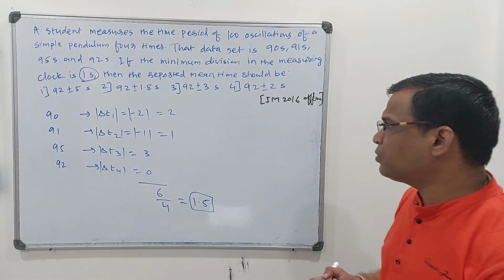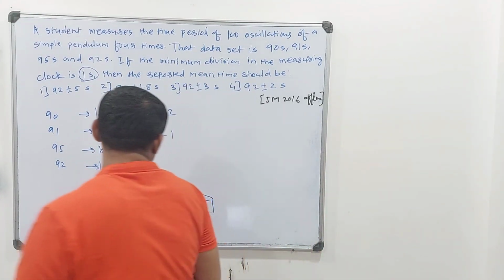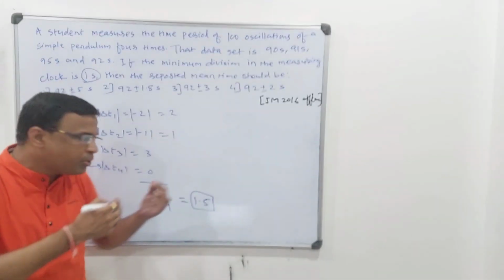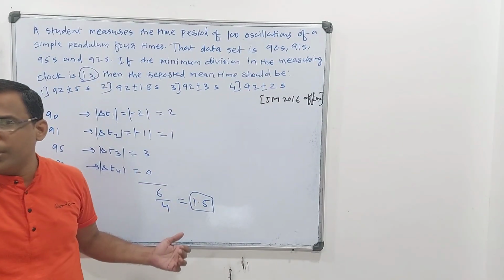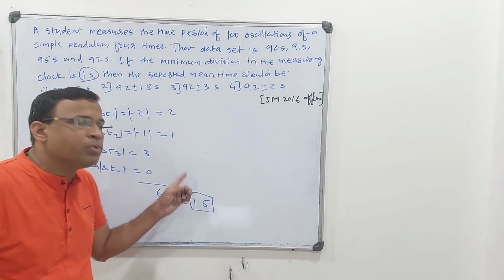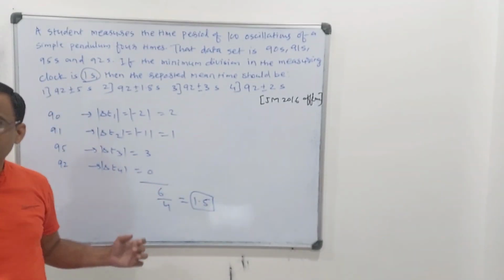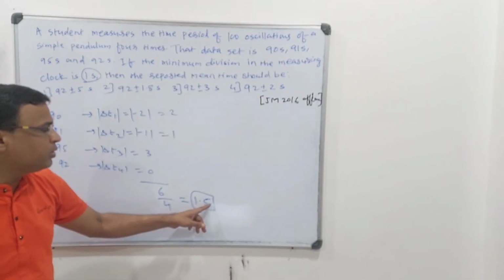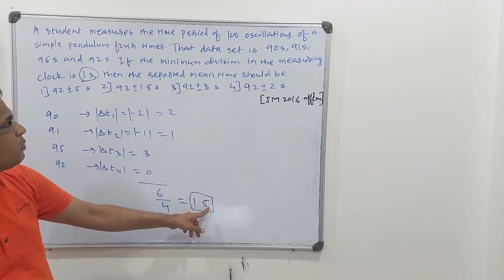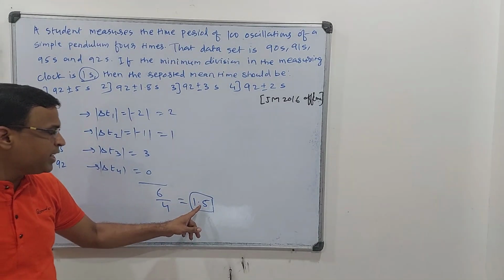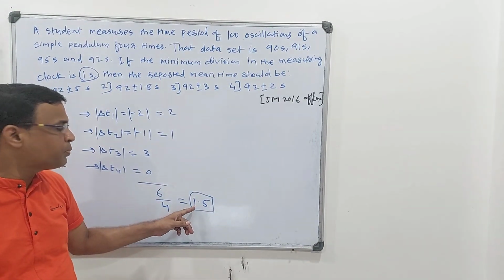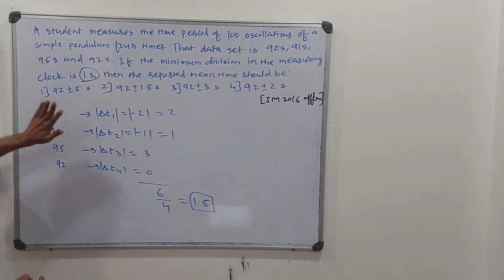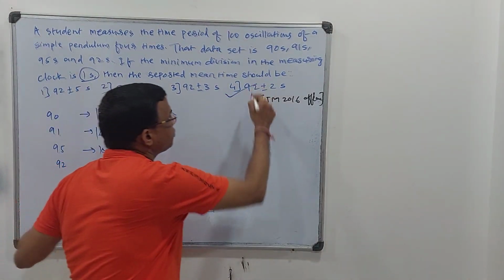Now, one rule which you should know about significant figures: whenever you have a decimal with 5 or greater than 5, and the before number is an odd number, then you have to increase that odd number by 1. And if the before number is even, you have to ignore that 5. That is the rule. So 1.5 will go to 2, because 1 is an odd number. So you are getting your answer 92 plus or minus 2 seconds. That is your answer.